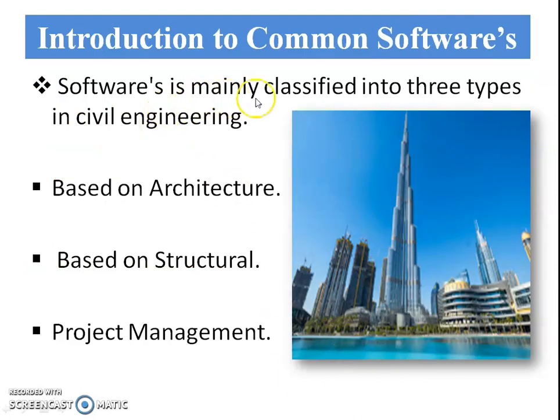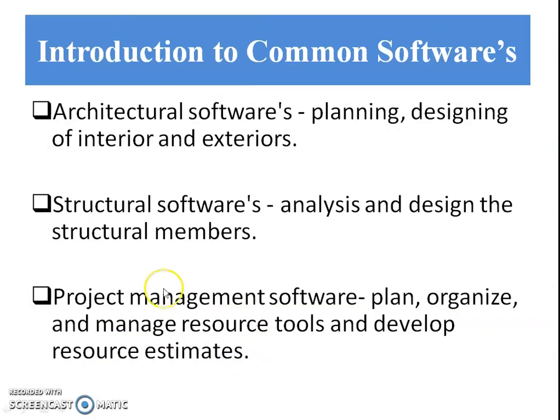Now, software is mainly classified into three types. The first classification is based on architecture, second is based on structural, third is project management. Architecture includes planning and designing of interior and exterior. Structural software includes analysis and design of structural members. Project management software includes planning, organizing and managing resources and developing resource estimates.